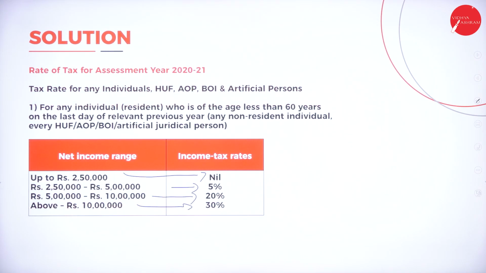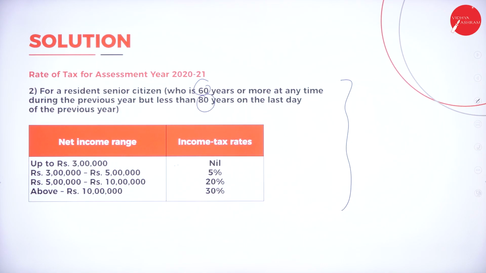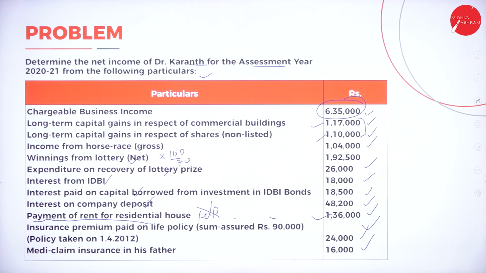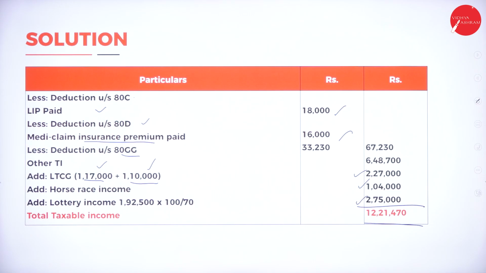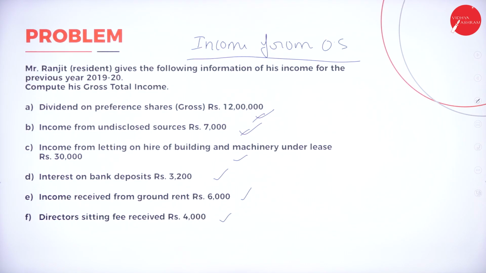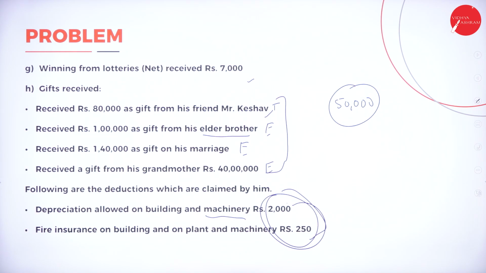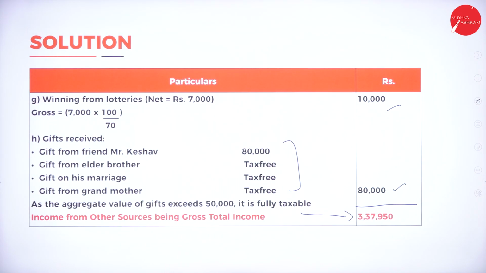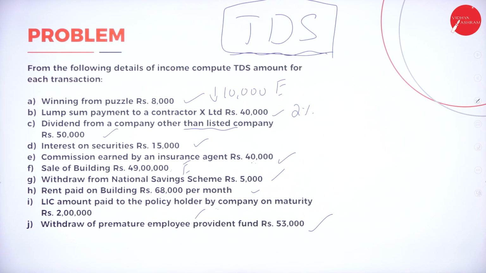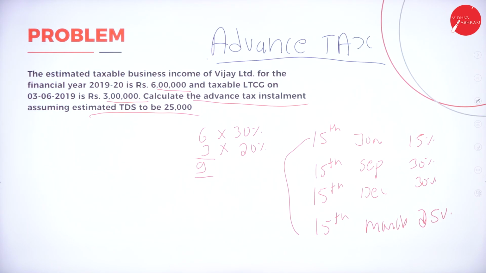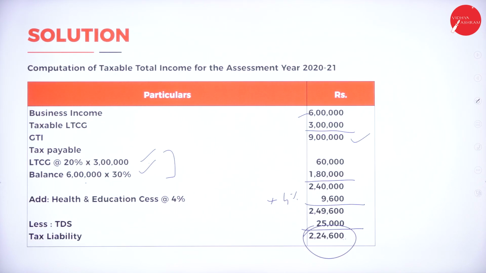Format, and these are the tax slabs for individual below 60, above 60, below 80 and above 80. This is problem number 1. Solution for that. Continuation of solution. Again continuation. There is a problem for income from other source, and there is a solution part. There is a problem on TDS. There is a solution. There is a problem on advance tax. There is a solution part.